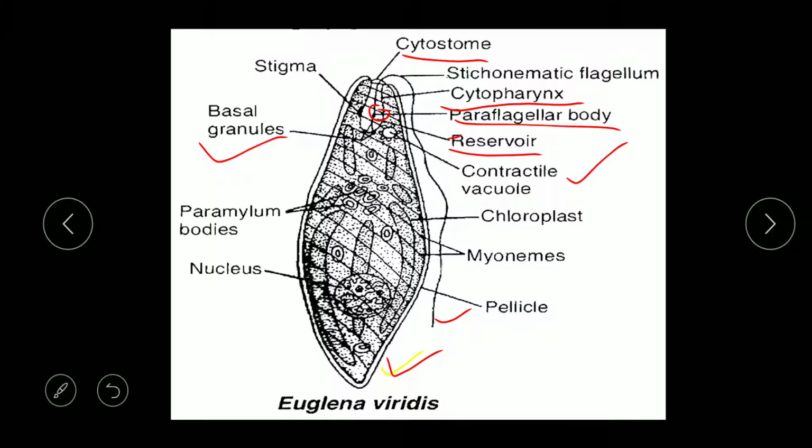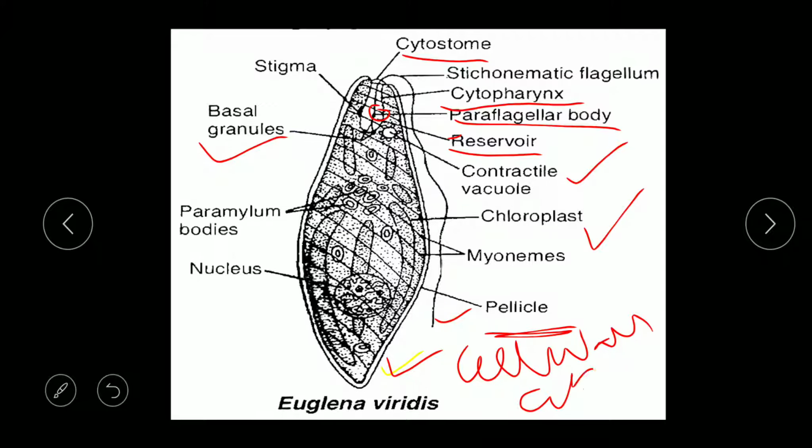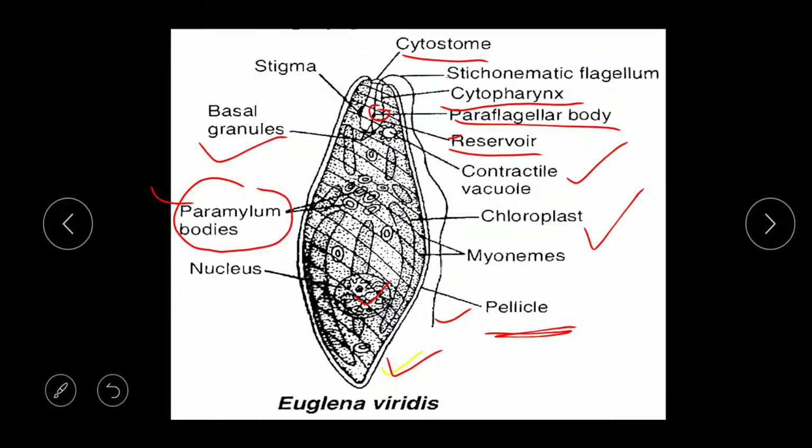They have chloroplasts. As you can see here, different types of chloroplasts are there. They have a pellicle, but the cell wall is absent. Cell wall is absent, that you should remember. Now they have a nucleus as well. Then they have paramylon bodies. These paramylon bodies are nothing but food storing bodies, food storage bodies.